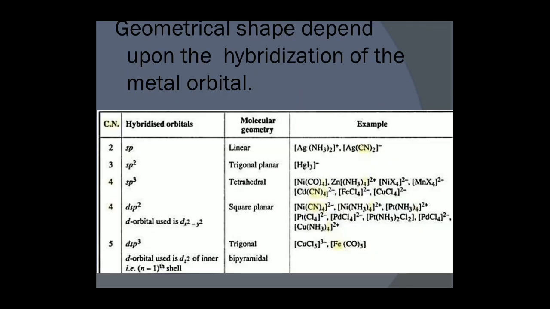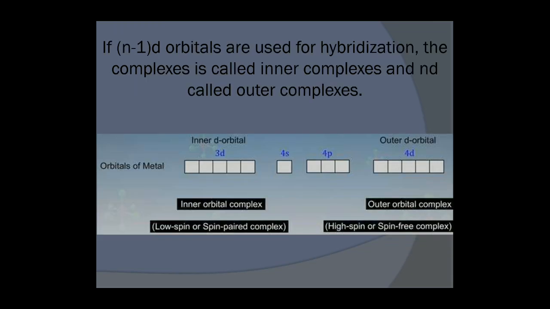On the basis of their hybridization, we can tell what type of geometry will be possible there. Like sp hybridization has the linear shape, like [Ag(NH3)2]+. sp2 hybridization has trigonal planar, sp3 hybridization has tetrahedral, dsp2 hybridization has square planar, and dsp3 has trigonal bipyramidal. These are the examples of different hybridized orbitals.